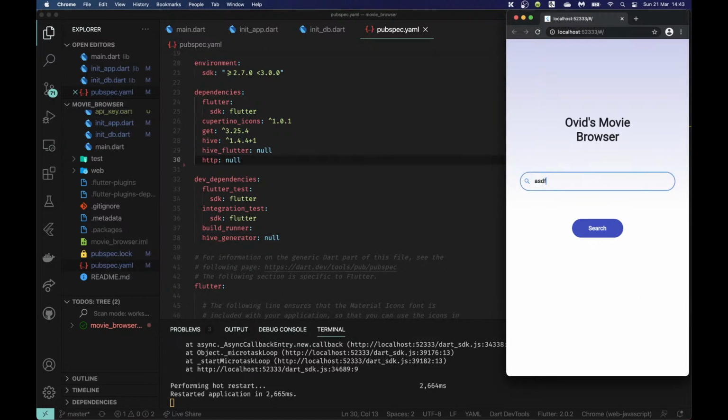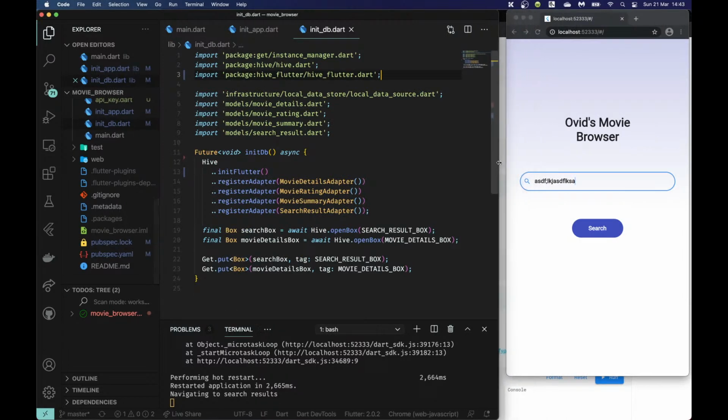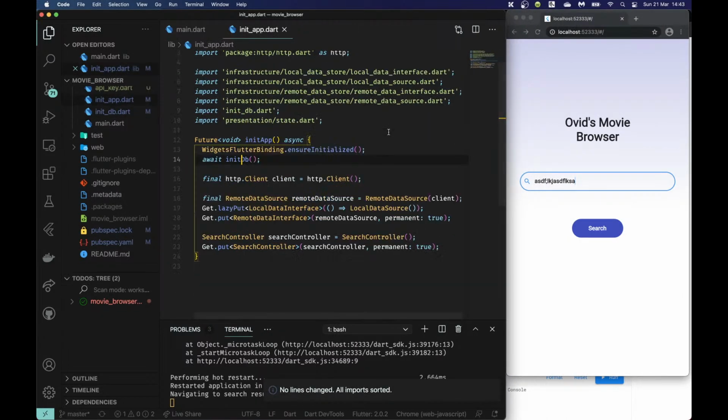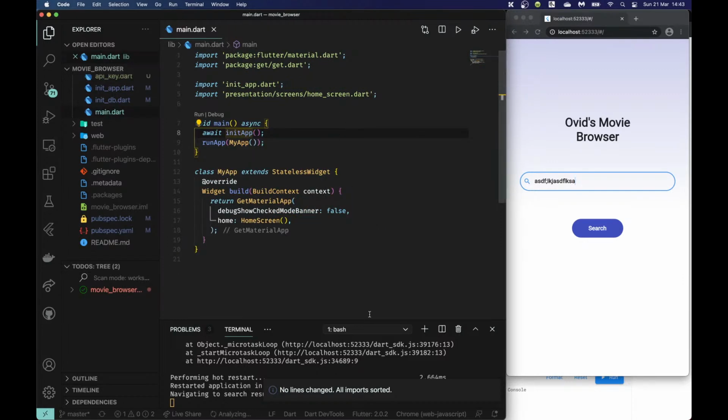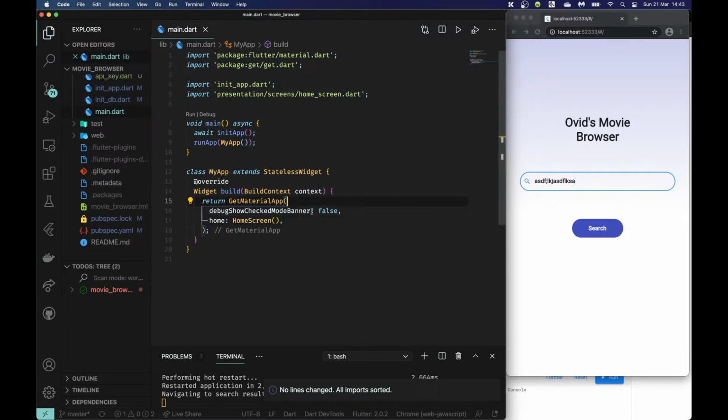So now we can put something in here and hit that search button, and it says navigating to search results, but nothing happens. And why is this happening? Or why is it not doing anything? Well, it's because we haven't actually done anything with it yet. And guys, this is why I don't like having my text so big here. I don't have a large enough screen to see everything.